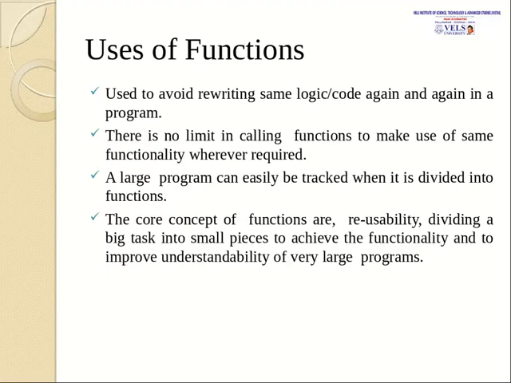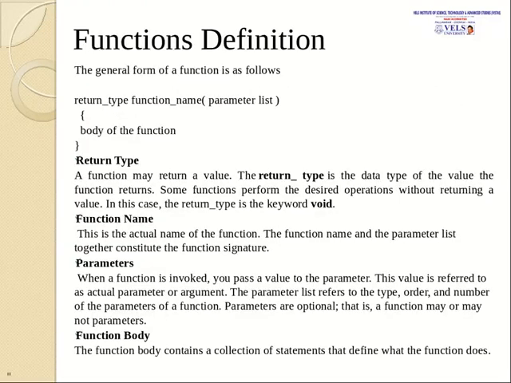Dividing a big task into small pieces helps to achieve the functionality and to improve the understandability of a very large program. If you write about 100 or 200 lines of code in a sequential manner, it will be more confusing if somebody is going to execute your program. Or else if you use functions, then it will be easy for the users of that set of code, and you can use the same functions in other programs also. We will describe functions in the next session slides.